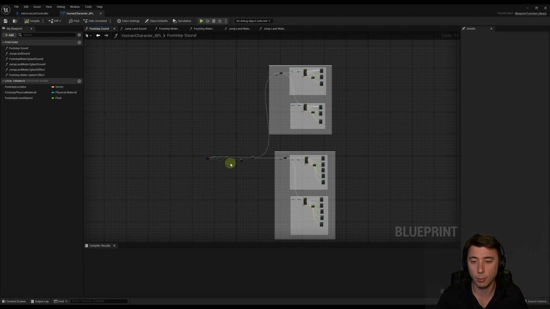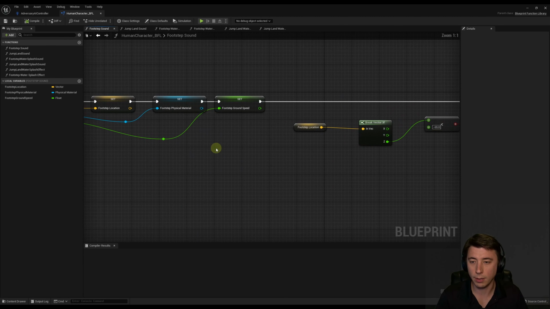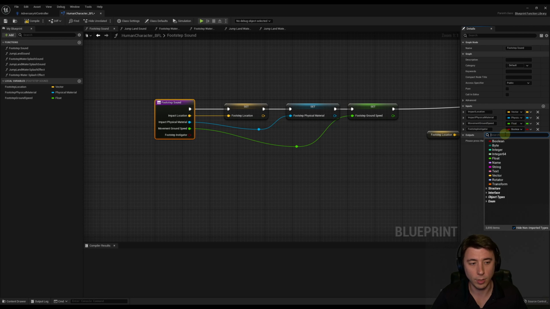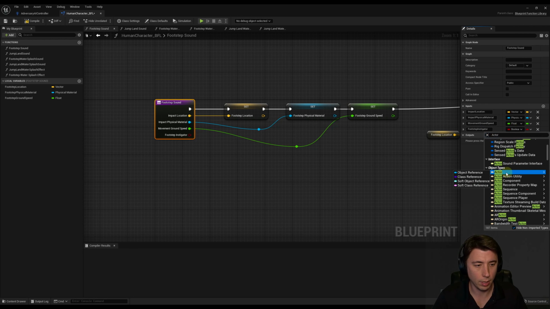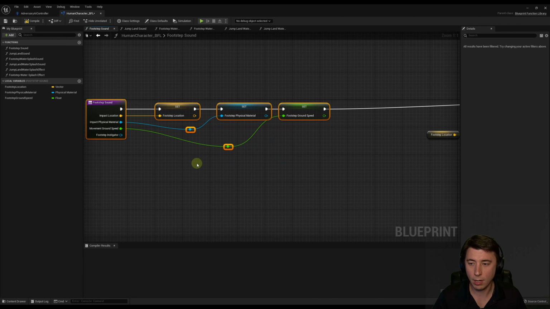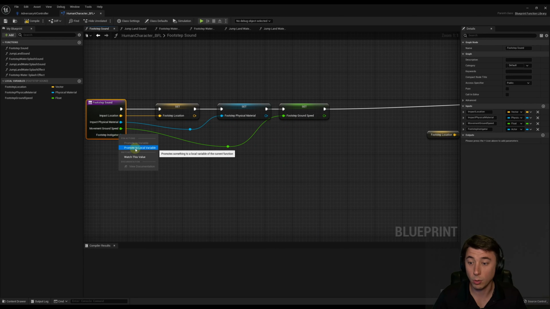But to make this happen properly, to report noise events via this function, we're going to need 2 additional variables. And I'm going to make them local variables along with these. So I'm going to zoom in here, come over to our inputs, and under our inputs on the right, I'm just going to hit +, and we're going to create a new variable titled footstep instigator, because we have to tell this function who actually generated this footstep, or what character. And instead of Boolean, that's going to be an actor reference. So I'll come down, select actor, object reference. And then I'm going to move all these out a little bit, and we are going to promote this to a local variable.